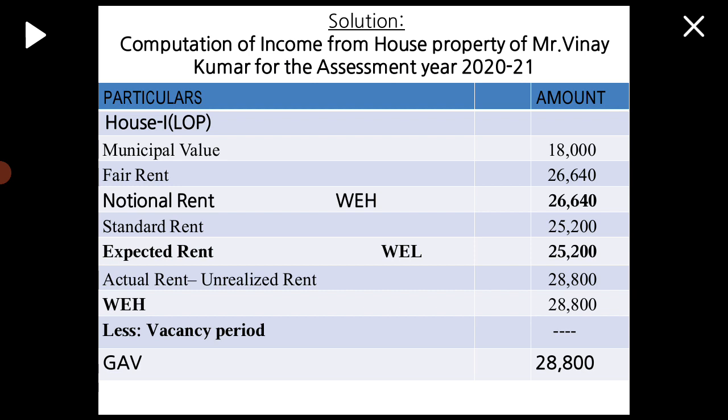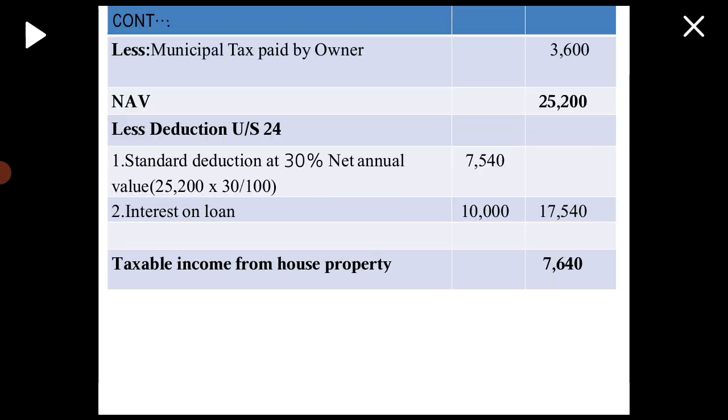In this problem, the house doesn't remain vacant during the previous year, so no vacancy period loss, that is nil. So therefore gross annual value becomes 28,800. Next, continue the chart. Deduct municipal tax paid by owner, that is 3,600 given in the problem. So balance becomes 25,200, that is net annual value.